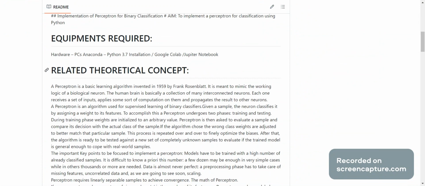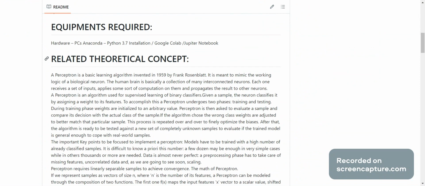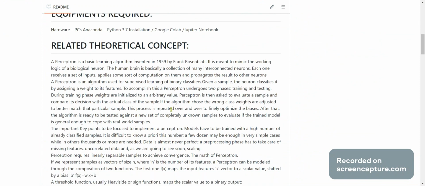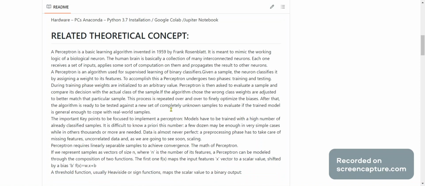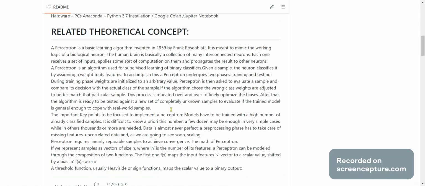So the important key points to focus on to implement a perceptron are: the model has to be trained with a high number of already classified samples. It is difficult to know this number a priori. A few dozen may be enough in very simple cases, while in others thousands or many more points are needed. And a perceptron requires linearly separable samples to achieve convergence.